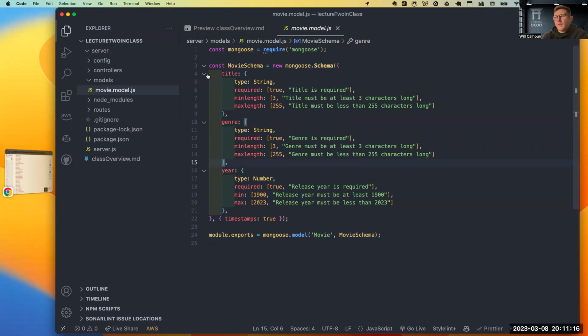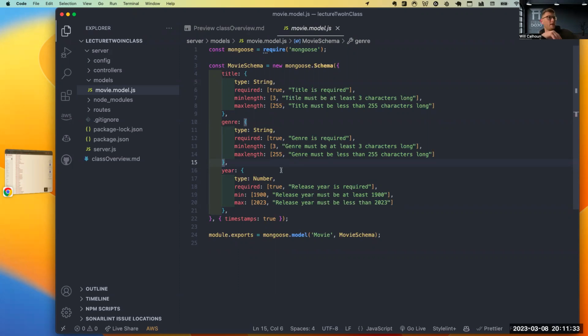But yeah, it's our blueprint, right? It is what it's supposed to look like. In this case, we have 3 aspects, or technically 5, but I only see 3. So where could the other 2 come from? From here, what are the other things that the schema has? It has a title, a genre, and a year, and what else? The ID and timestamp. Oh yeah, so I guess 3 different things, right? Thanks, Tyler. It has our ID, and then it has our timestamps.